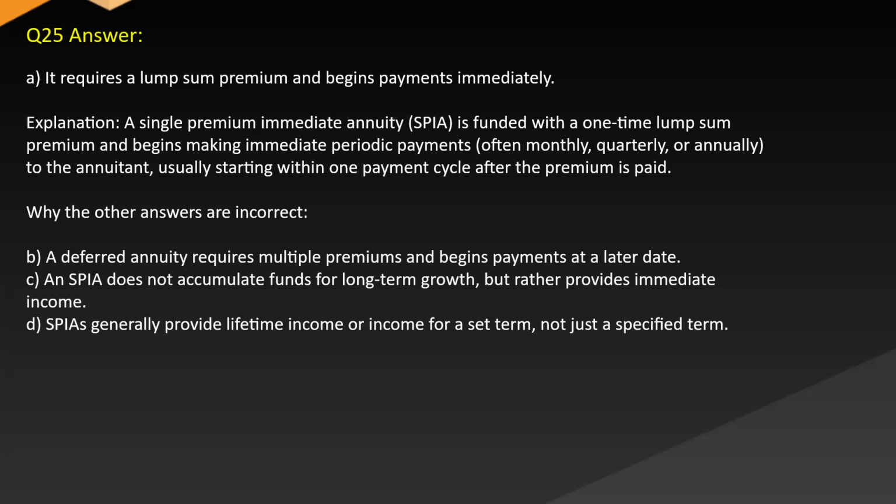Explanation: a single premium immediate annuity is funded with a one-time lump sum premium and begins making immediate periodic payments, often monthly, quarterly, or annually, to the annuitant, usually starting within one payment cycle after the premium is paid. While the other answers are incorrect, B. A deferred annuity requires multiple premiums and begins payments at a later date. C. An SPIA does not accumulate funds for long-term growth but rather provides immediate income. D. SPIAs generally provide lifetime income or income for a set term, not just a specified term.